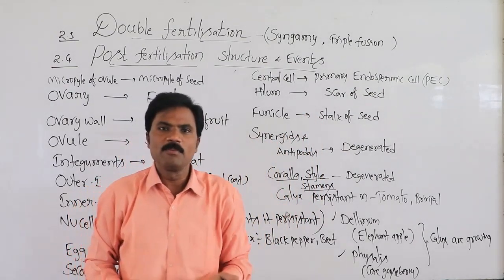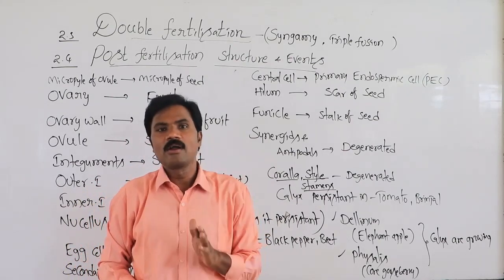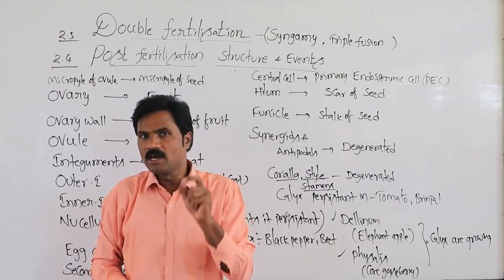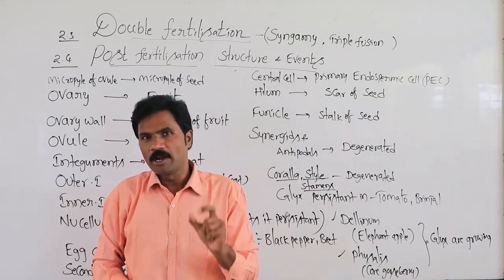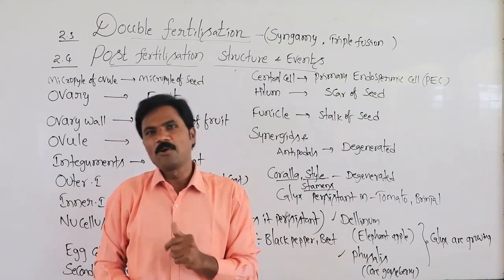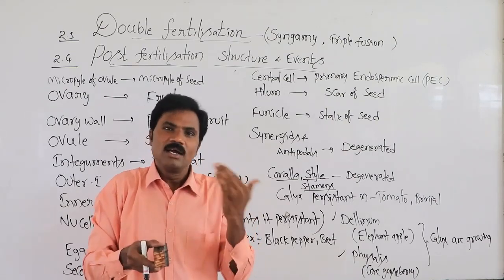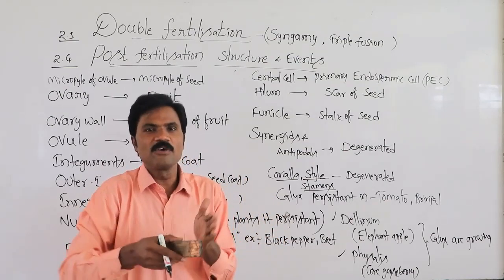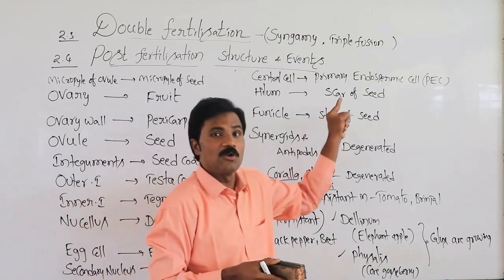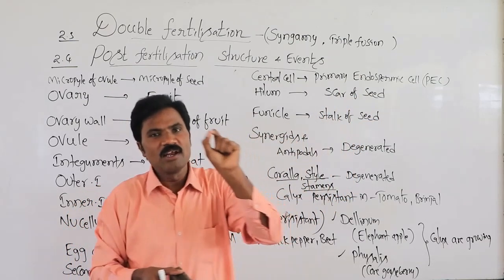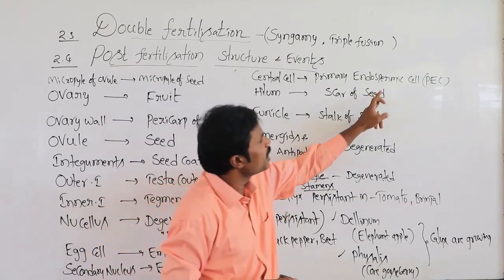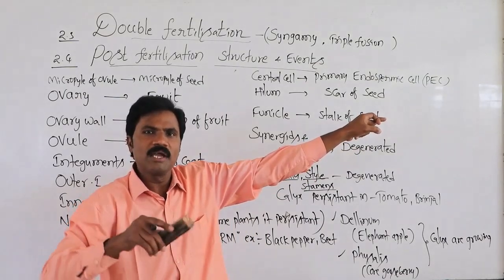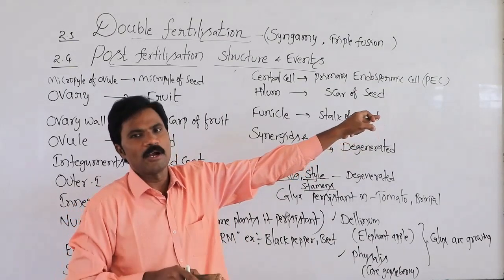What is the ploidy of the primary endospermic cell? Triploid. What is the ploidy of the central cell? Diploid. Be careful: the central cell is diploid, and the primary endospermic cell is triploid. Why? Because after fusion, the diploid central cell combines with one more male gamete, so it becomes triploid. Whenever it multiplies and converts into endosperm, it is triploid.